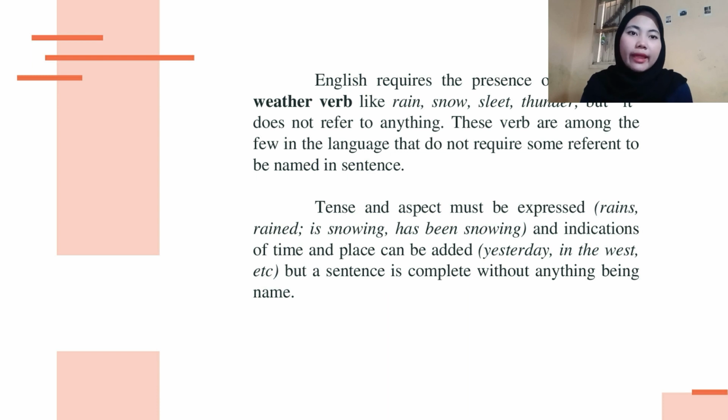Tense and aspect must be expressed, like rains, rained, it's snowing, or has been snowing. An indication of time and place can be added, like yesterday, or in the west, but the sentence is complete without anything being named.